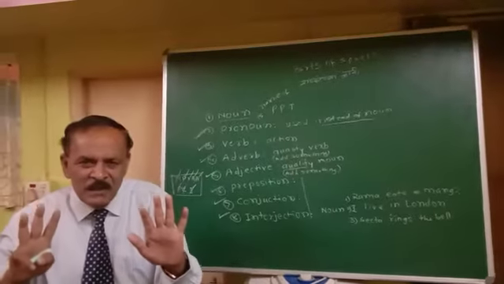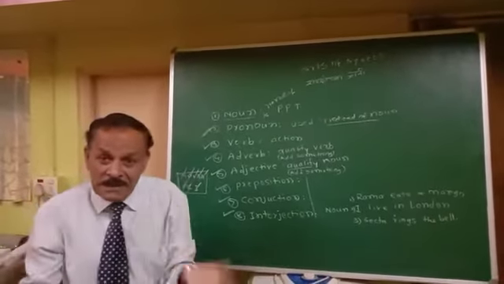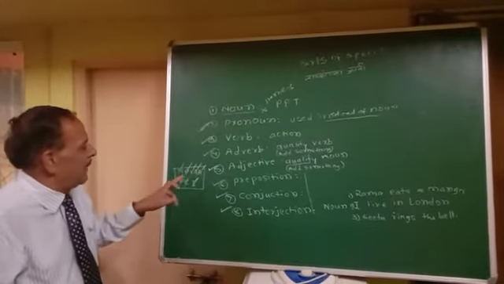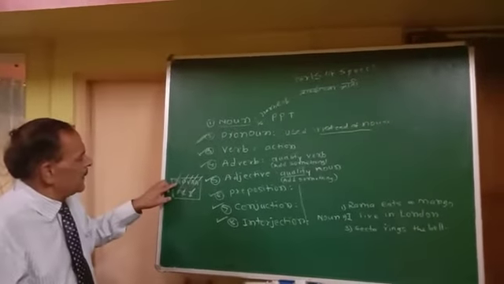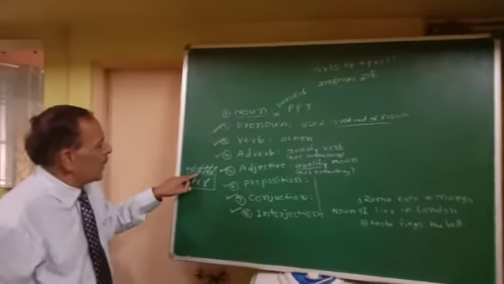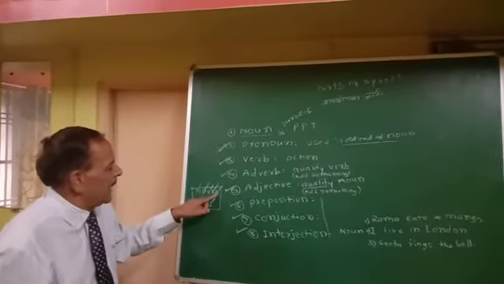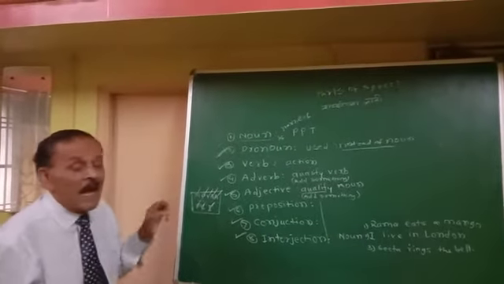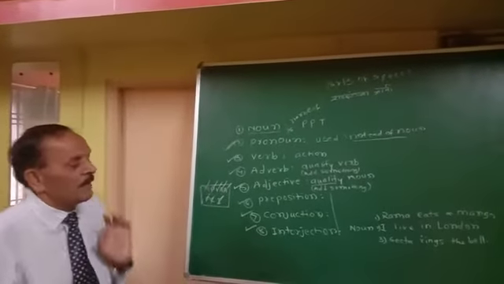How many parts of speech are there? There are 8 parts of speech, which they are N, P, V, A, A, P, C, I. N, noun, P, pronoun, V, verb, A, adverb, A, adjective, P, preposition, C, conjunction, I, interjection. This short form should be remembered.